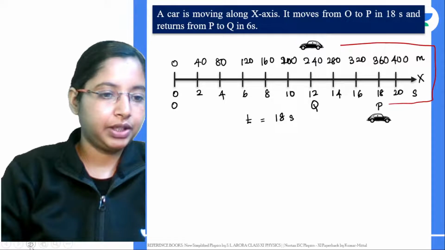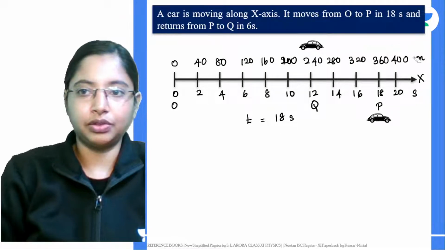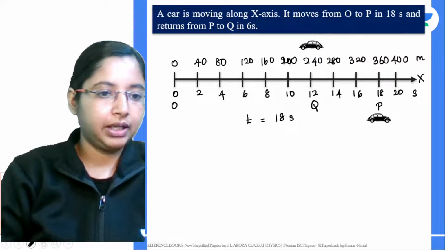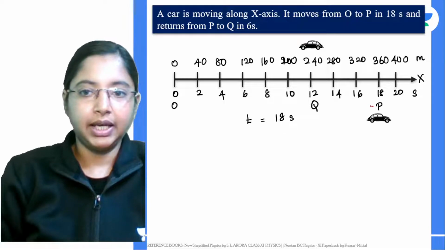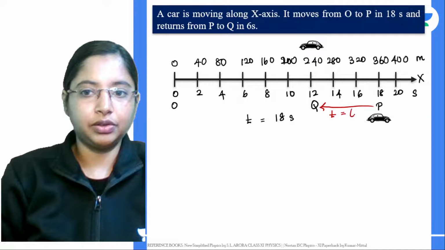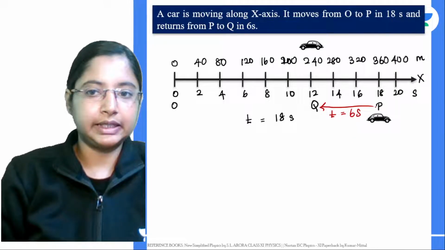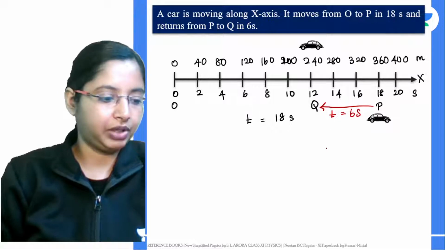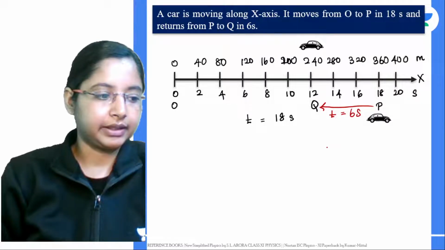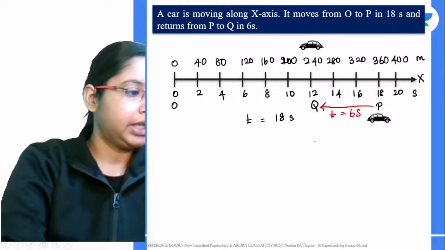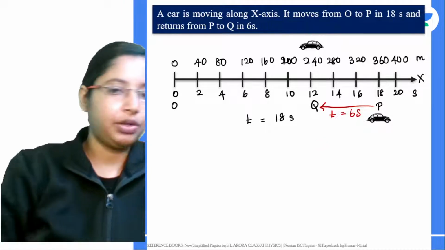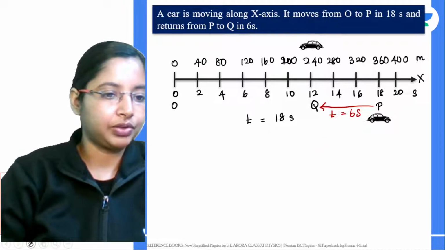Actually you can take it the other way also. Instead of going all the way, you can say the car went till P and returned back to Q. This distance it took t equal to 6 seconds. Not all the way around, just this short distance. Let's say it turned around here and came till here at 6 seconds. Then what we want to find is the average velocity.